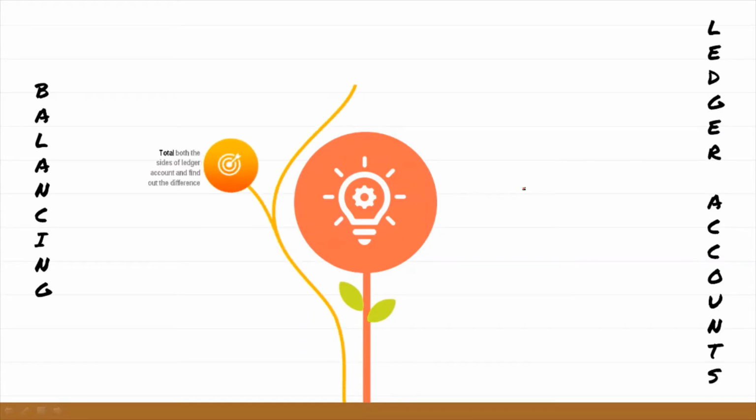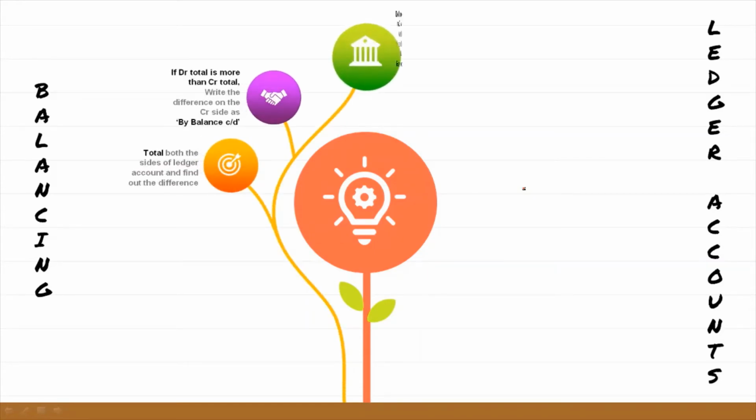So the first step is you total both the sides of the ledger and find out the difference. Which are both the sides? You total the debit side and you total the credit side, and then you find out the difference between the two. If the debit total is more than the credit total, if DR is greater than CR, which side is shorter? CR. So write the difference on the shorter side, that is the credit side, and because it is the credit side, we use the term "by". So, by balance carried down.